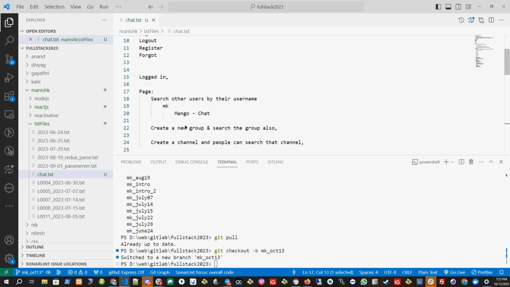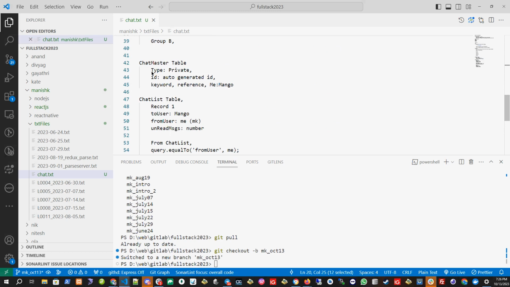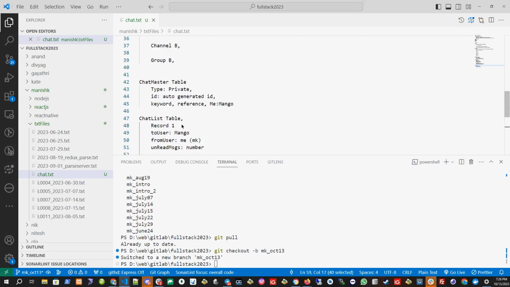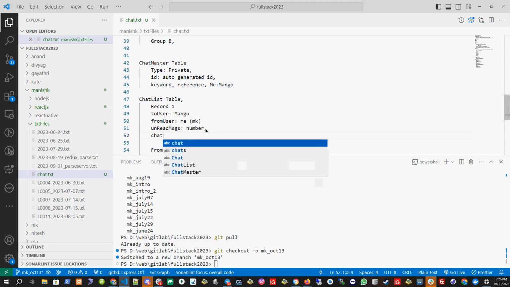That I don't want. When I start the chat with Mango, I should have some kind of reference here which will know that I have already initiated a chat with Mango. So it should not create again. This should be only one unique record, but there will be two for each user with whom I am chatting. And this chat master ID will also be present here.